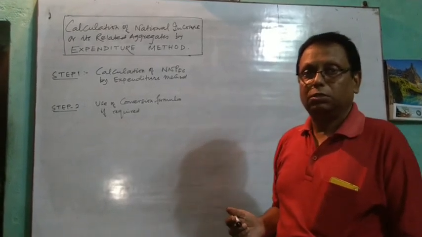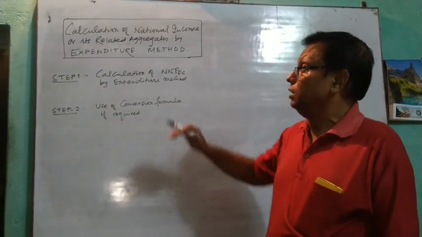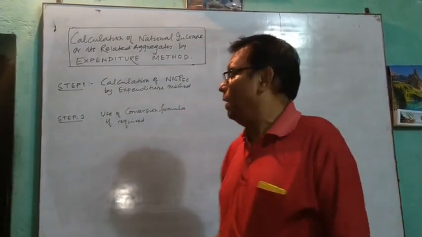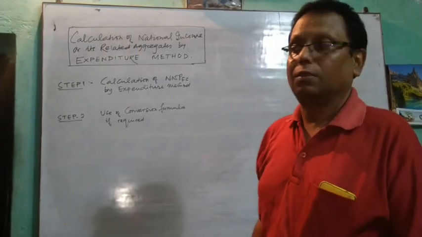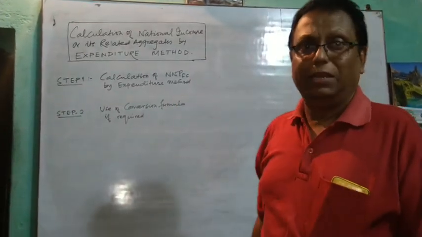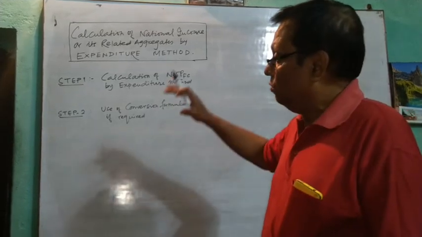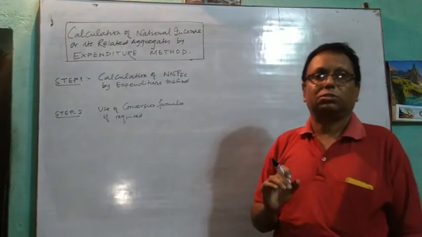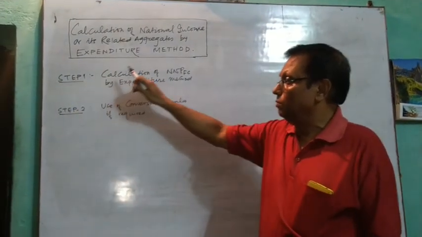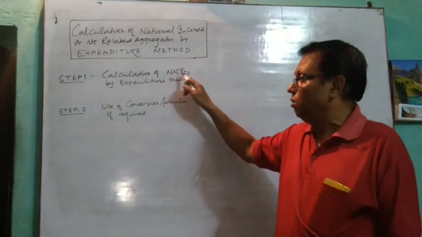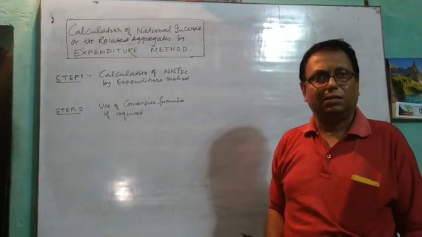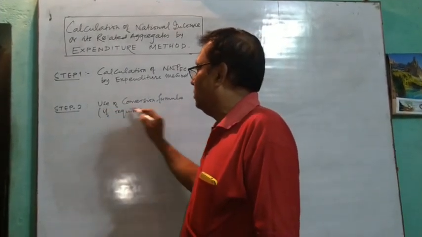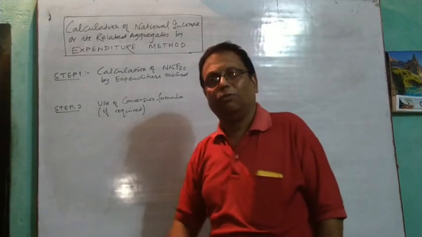Hello students, today we will study the calculation of national income or its related aggregates by expenditure method. As we have done in the income method, this expenditure method has also got two steps. The first step is calculation of NNPFC by expenditure method, and the second step is use of conversion formula if required.